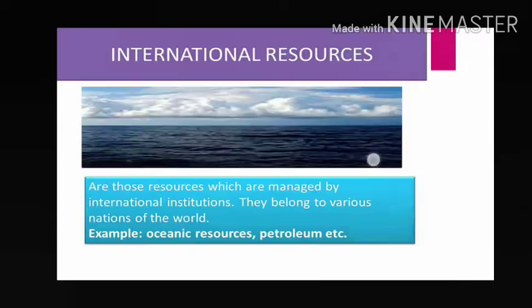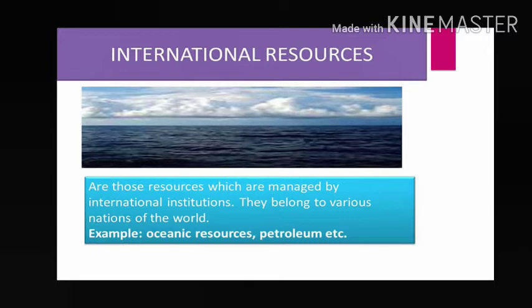also a national resource. International resource, which belongs to which thing? International institutions. Not a single country can claim that it is my property. If you want to use any resource from the international resource boundary, then you have to take permission from the international organization.